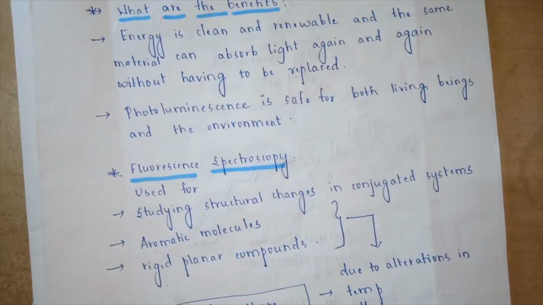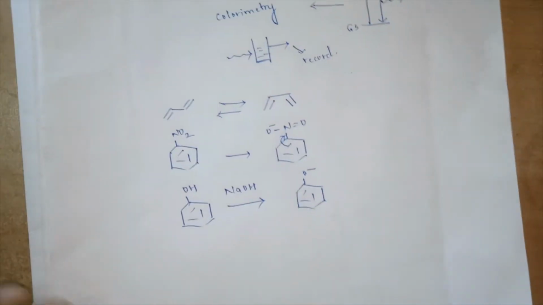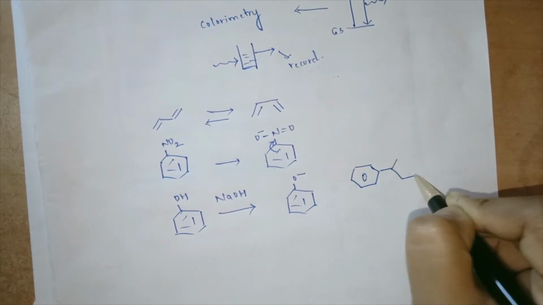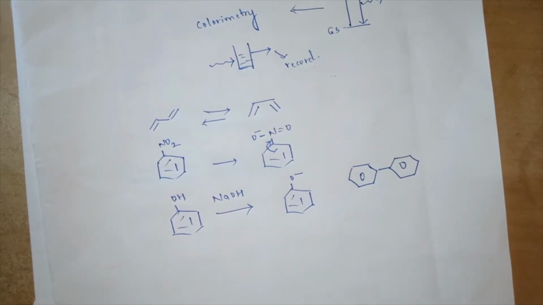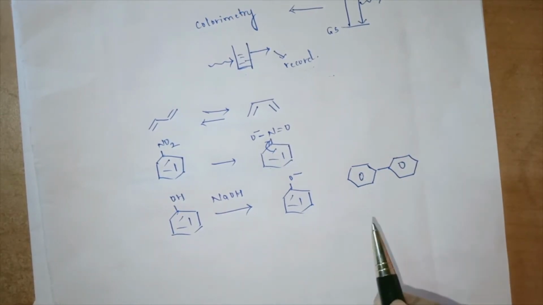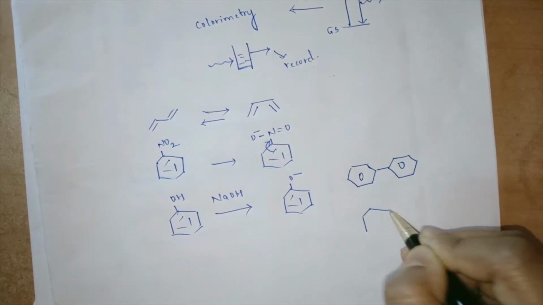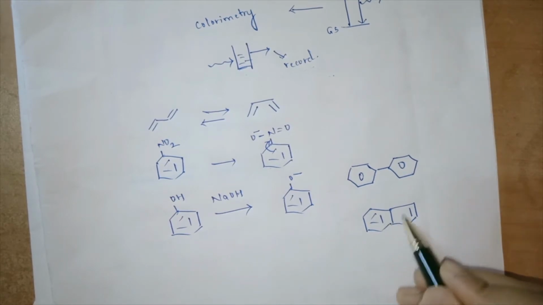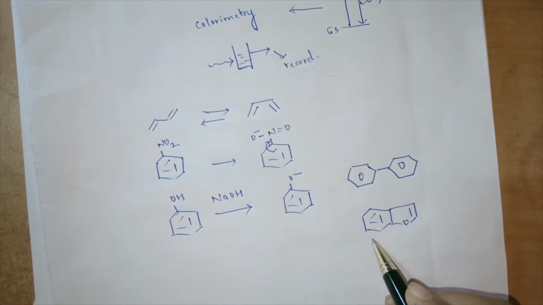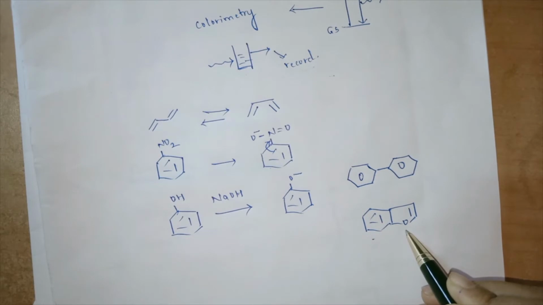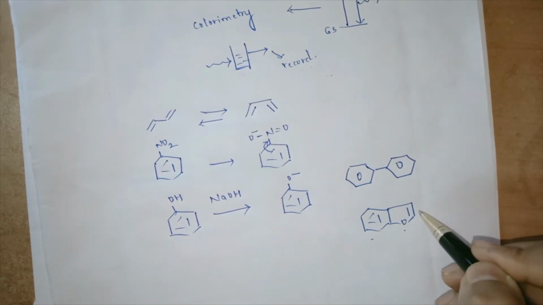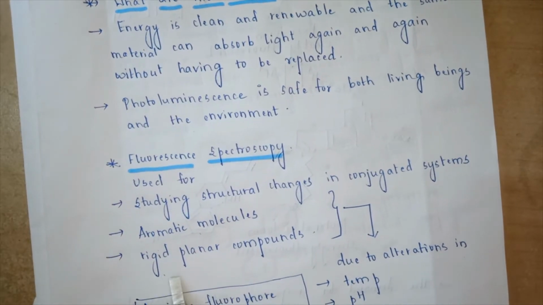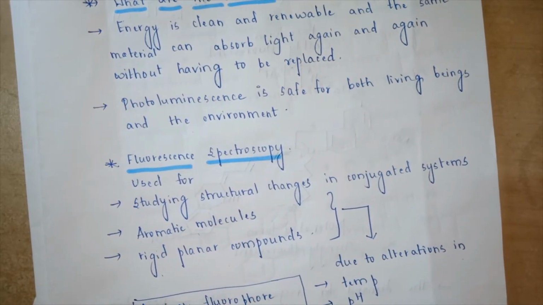The third is rigid planar compounds. Certain compounds like biphenyl systems do not share the conjugation, that is, there is no sharing of the conjugation. Whereas when I write systems like furan, there is a conjugation between the benzene ring and the furan system. So such systems could also be studied. These are the rigid planar compounds and aromatic compounds.